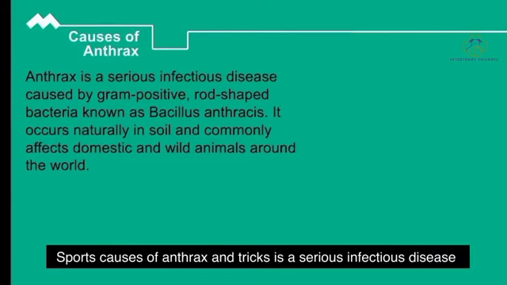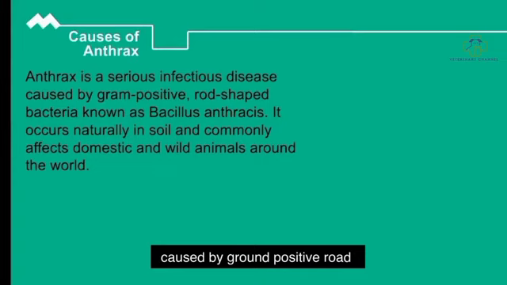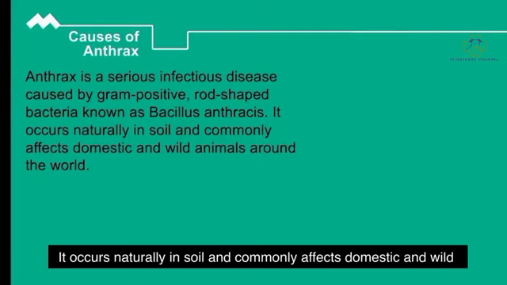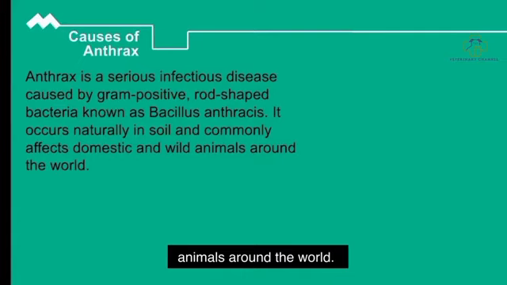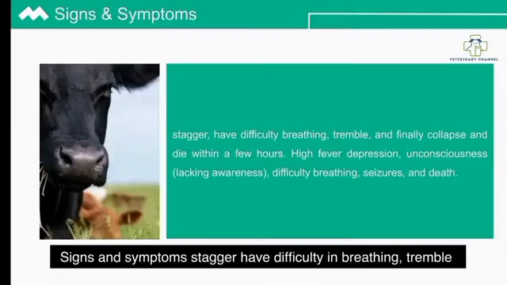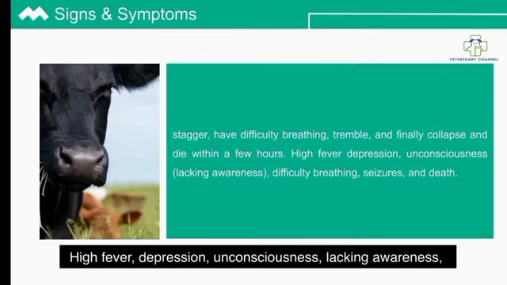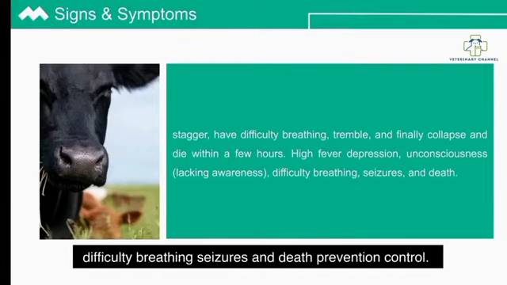Causes of anthrax. Anthrax is a serious infectious disease caused by gram-positive, rod-shaped bacteria known as Bacillus anthracis. It occurs naturally in soil and commonly affects domestic and wild animals around the world. Signs and symptoms: stagger, have difficulty in breathing, tremble, and finally collapse and die within a few hours. High fever, depression, unconsciousness, lacking awareness, difficulty breathing, seizures, and death.